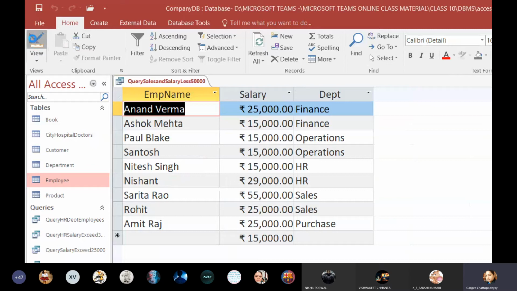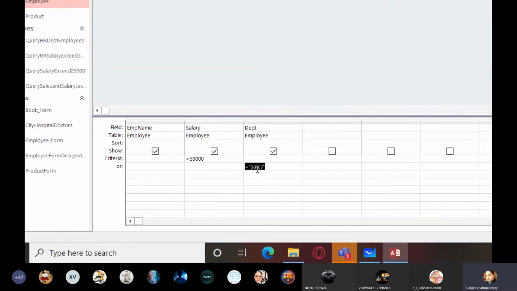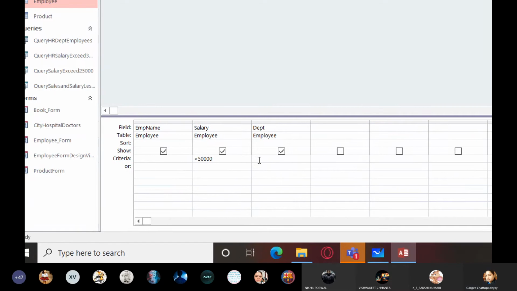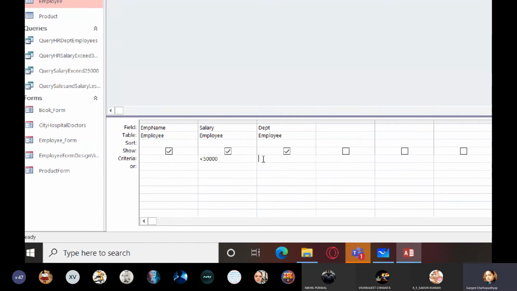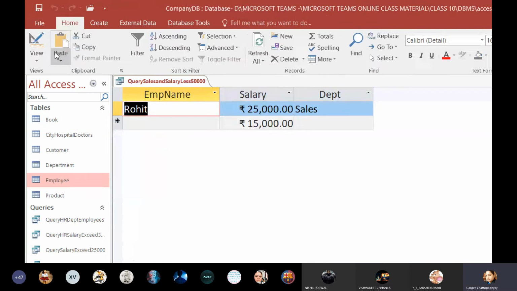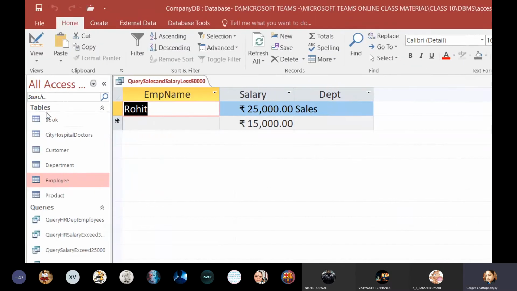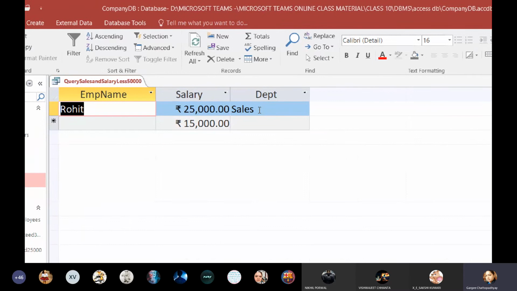The same thing if I replace with and: I remove this condition from here and paste it in the criteria row, this will become an AND operation. So when I run this, you can see only one person, Rohit, who works in the sales department and his salary is also less than 50,000.